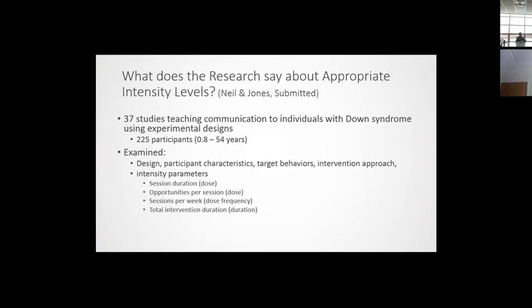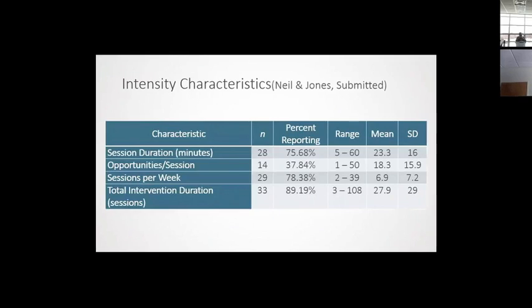And we pulled out of the studies the duration, the opportunities per session, which would both be characteristics of dose, the sessions per week, and the total intervention duration. And what we found was that there was a huge variability in the type of intensities that were being delivered to these individuals.